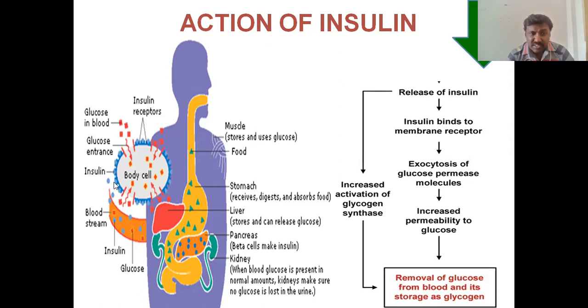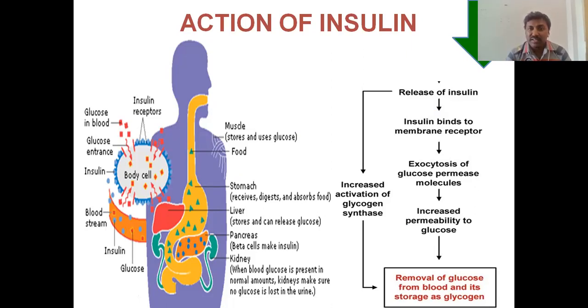If the insulin is bound to the cell membrane of the cell, then only the glucose molecule enters, otherwise not. It is like insulin is a key and the cell is a lock. If the key opens, the glucose molecule enters, otherwise not. That is the main mechanism of the insulin. If insulin is not there, the glucose molecules do not enter into the cell. That's the thing.